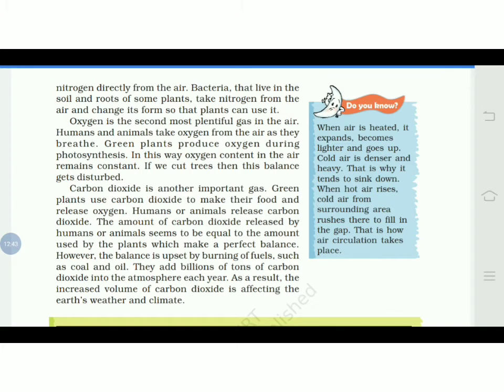So if we cut down the trees or plants, the balance gets disturbed. As I said on the first pages, because of deforestation we can face global warming. It is not only because of the smoke that comes out from factories or cars, but deforestation is also another reason for the disturbance of the gases in the atmosphere.